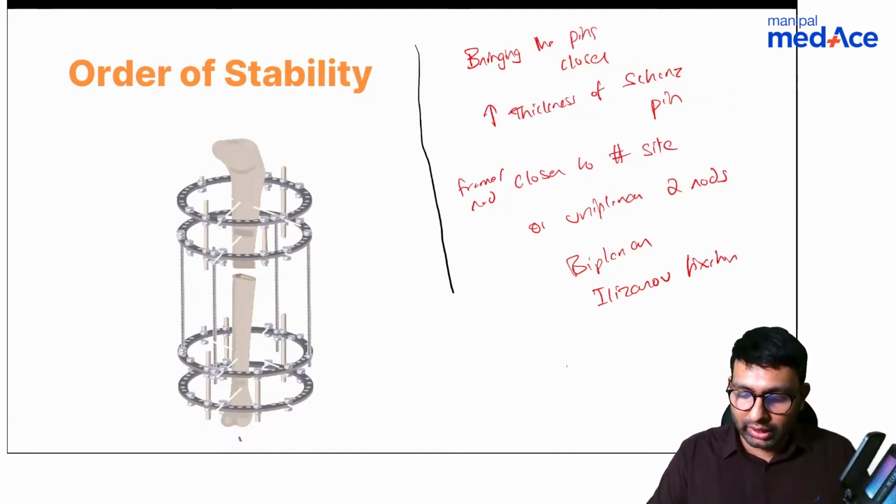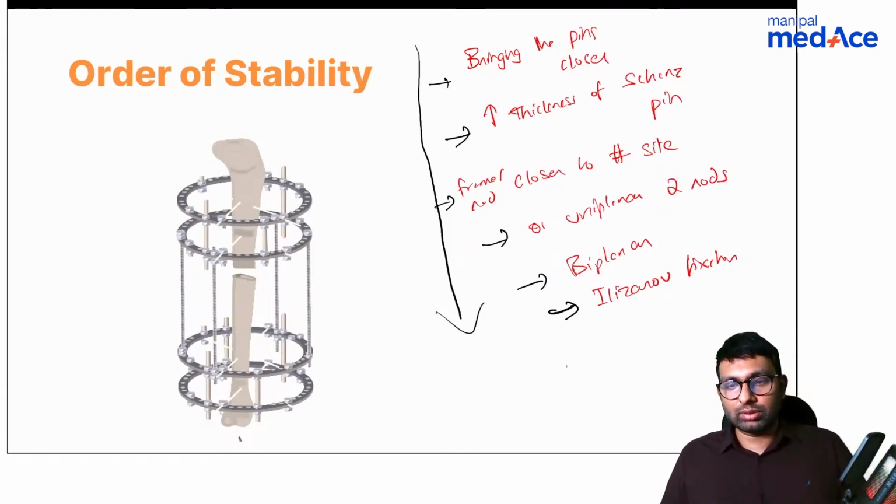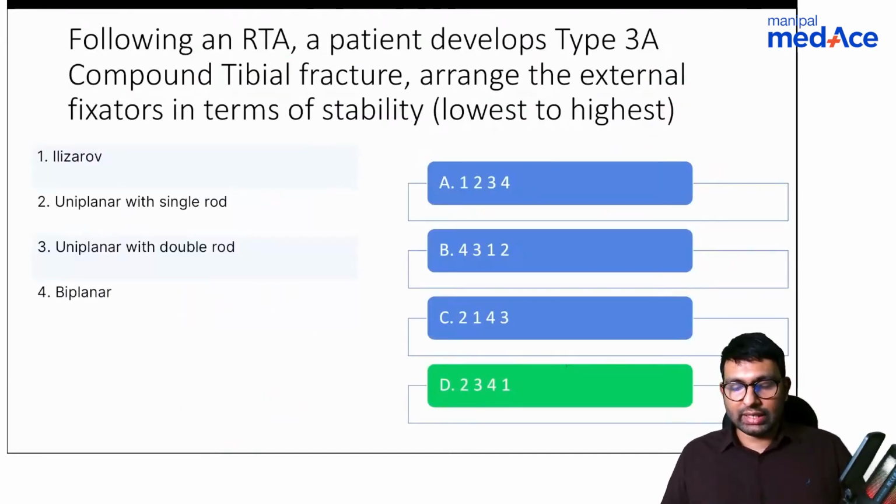See what you can do to increase stability. The most stable is Ilizarov. Second most stable is biplanar. Third is uniplanar with two rods. Other options are you get the frame closer to the fracture site, you increase the thickness of the Schanz pin, or you bring the pins closer. Okay, all of this. So what do you think is the answer?